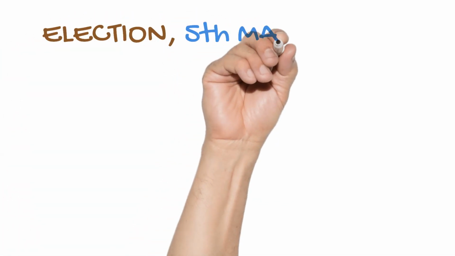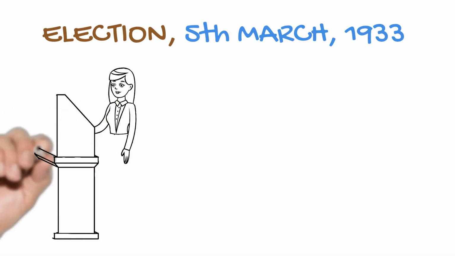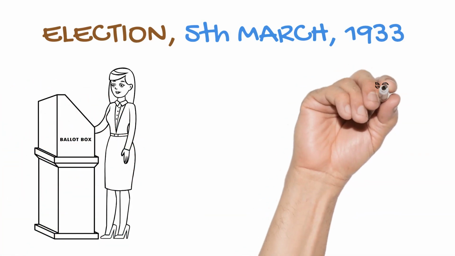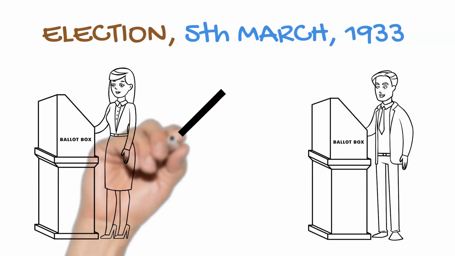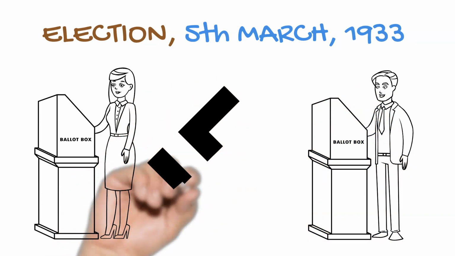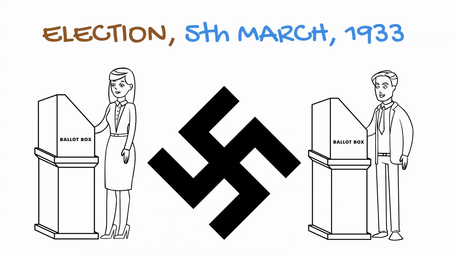To gain a semblance of legitimacy for Nazi control, an election was called on the 5th of March, in which, through violence, intimidation and suppression, the party polled 43.91% of the votes. Though this made them the largest party in the Reichstag, it still wasn't enough to give them the majority Hitler needed to pass laws without the support of other parties.